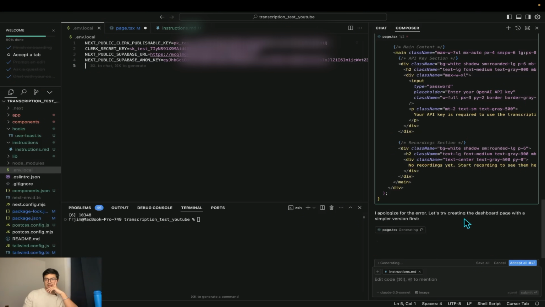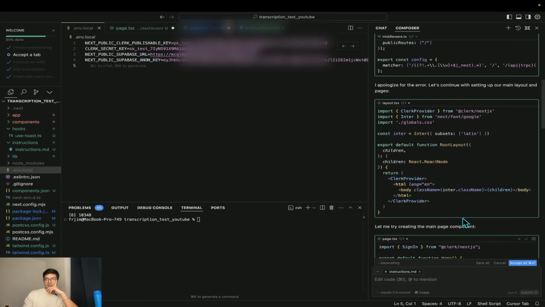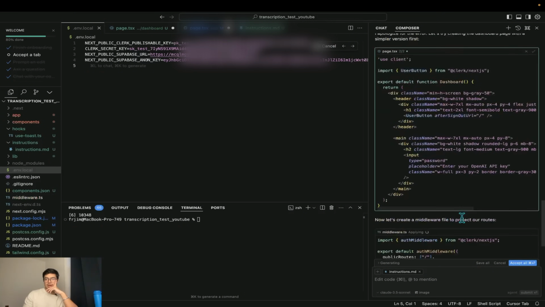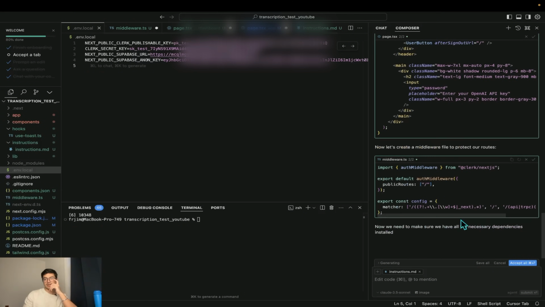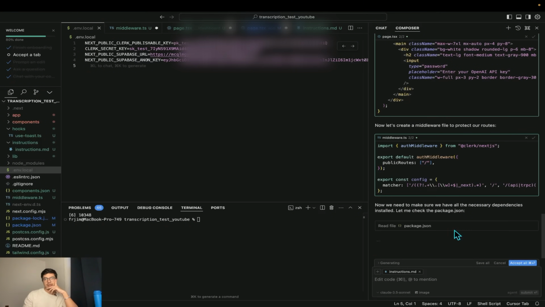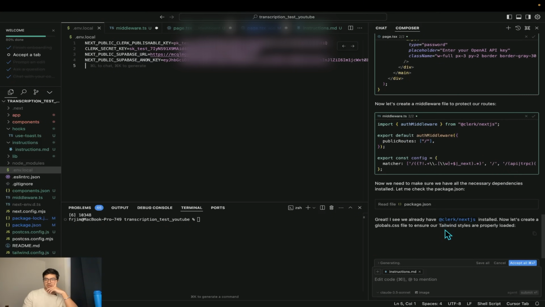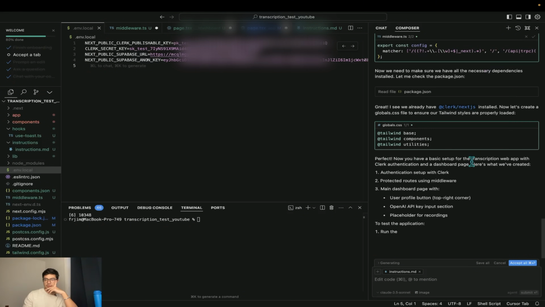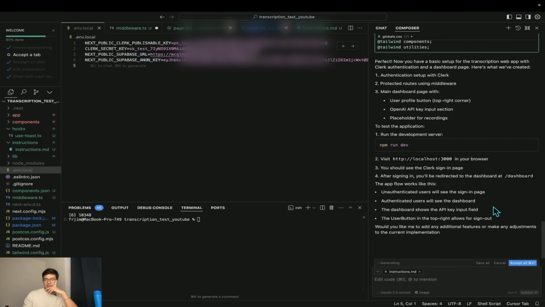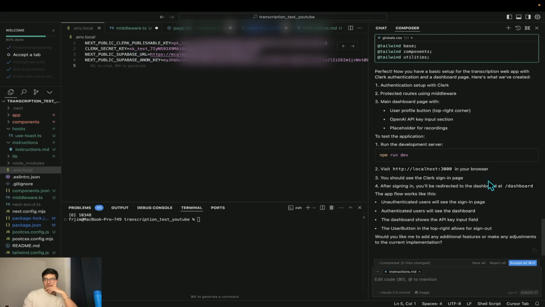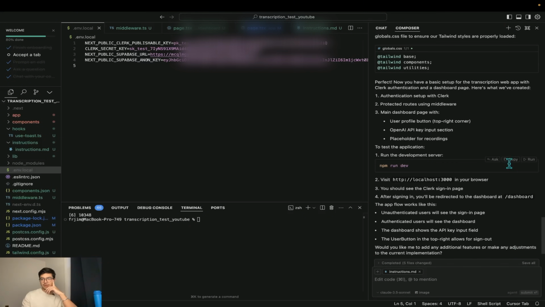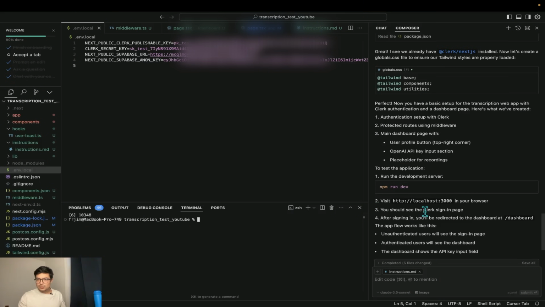So it's trying to create a dashboard page now. Let's see what it's done. Okay, it's setting up the layout, the middleware, and making sure that everything is reflected within the main page, page.tsx. It's checking for necessary dependencies. Cool, okay. If this is all done, then let's hit accept all the changes, and then we should be ready to go.